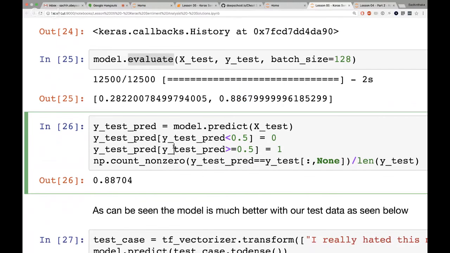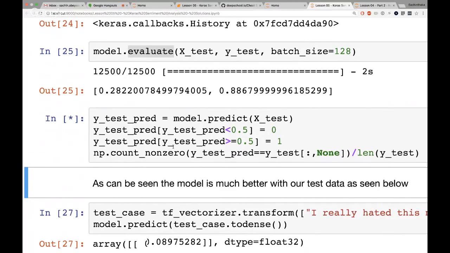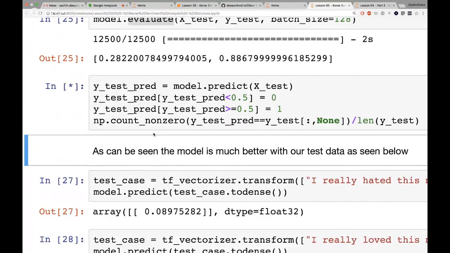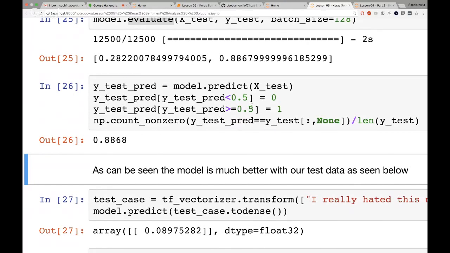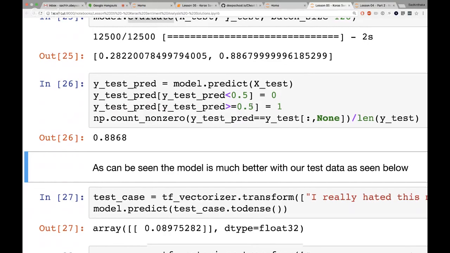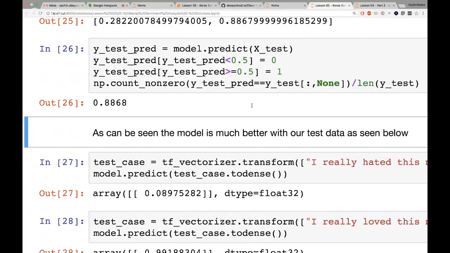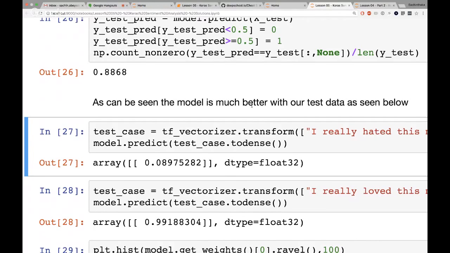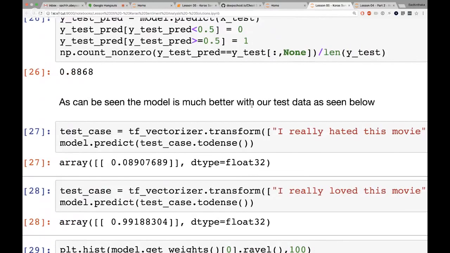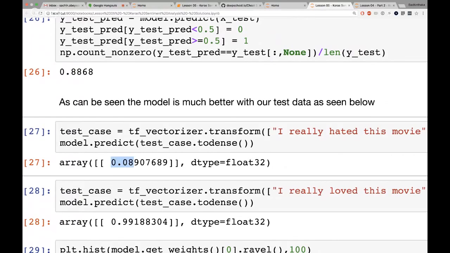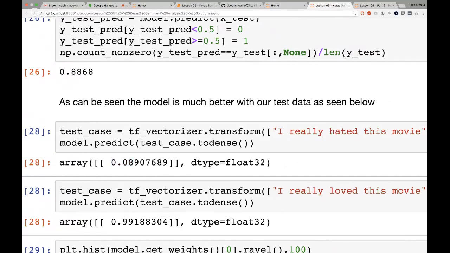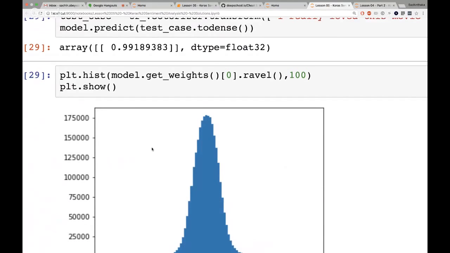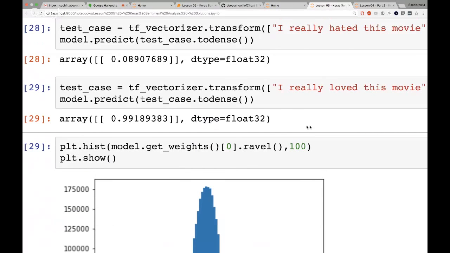So we've done that. And this is just me manually showing you how to do accuracy, right? Less than 0.5 is 0, greater than 0.5 is 1. And again, if I check, I really hated this movie, the same thing. Now it's giving me an even smaller probability of being positive, 8%, right? And I really love this movie, it's 99%.